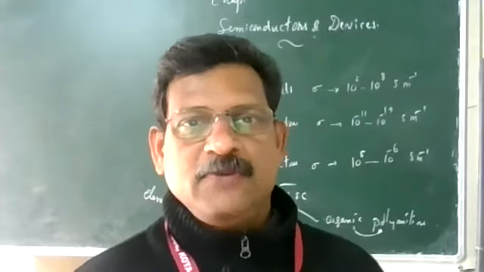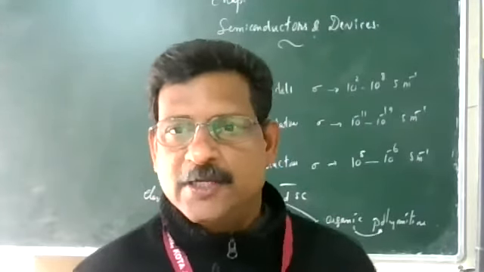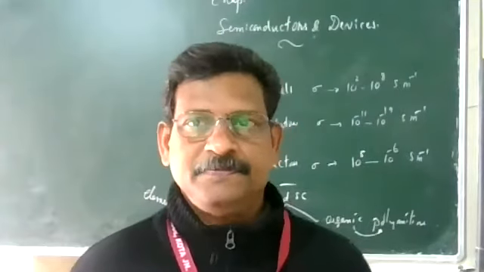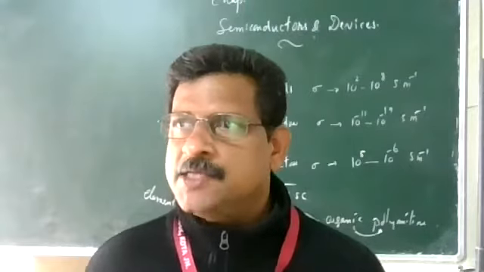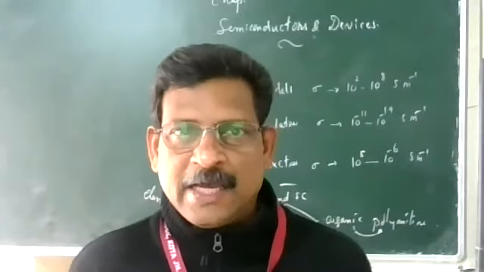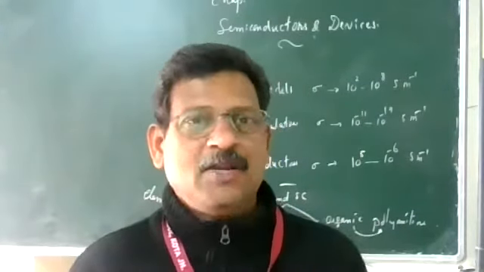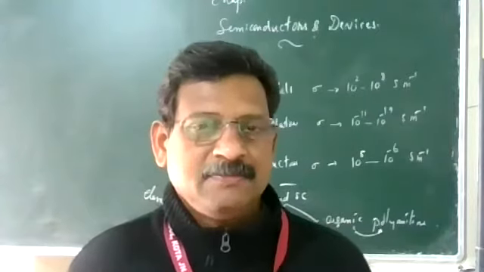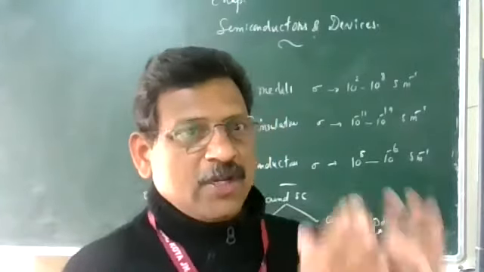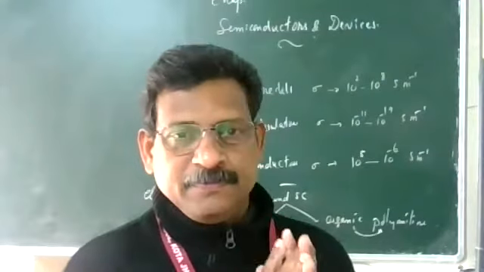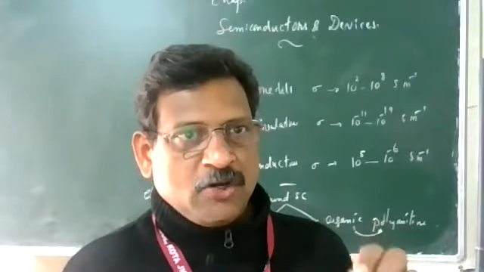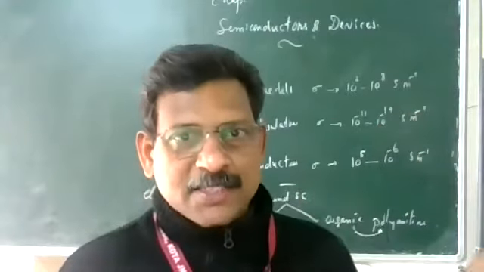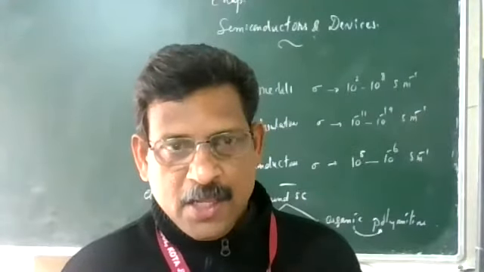What is the energy of the electron in the first orbit of the hydrogen atom? Minus 13.6 electron volt. That is a very discrete, particular value. That is for an isolated atom, where the energies of different orbits are discrete, particular values.